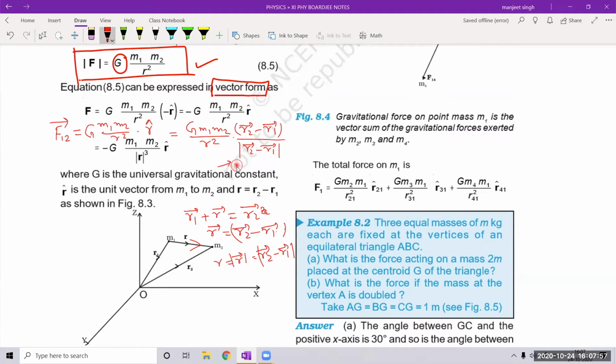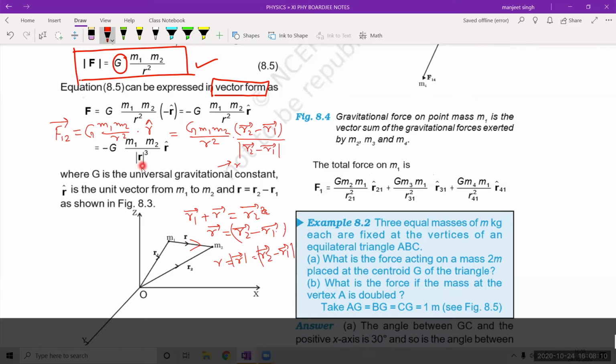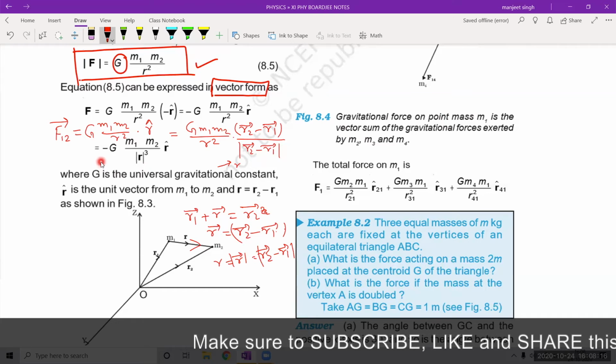In both ways, a cube will come here. So vector r written here means r2 minus r1 written here, the magnitude, and the whole cube comes here. So this is the vector form of Coulomb's law.